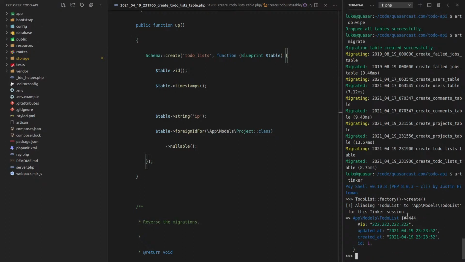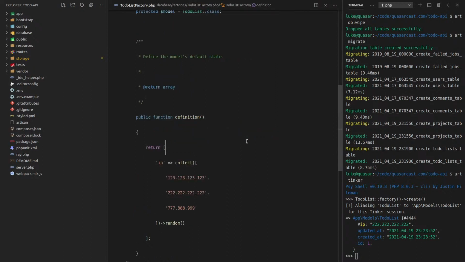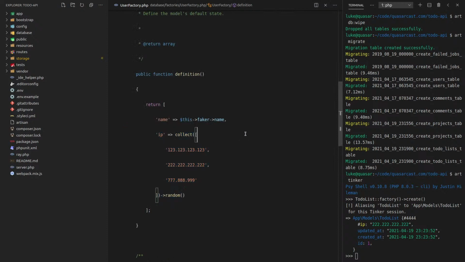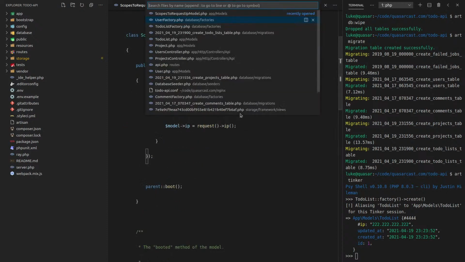Cool. So now we can have a to-do list. It doesn't have to belong to a project, but it can belong to a project if it wants to, which is what this foreign ID for project part is. Okay, what else are we going to do? I don't think I created a... Well, first of all, the to-do list.